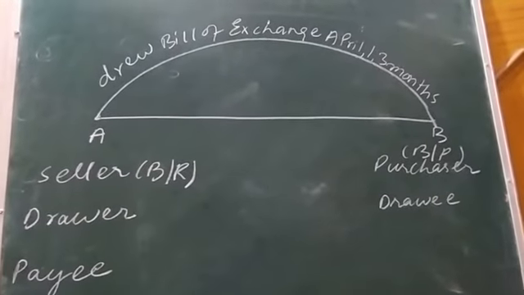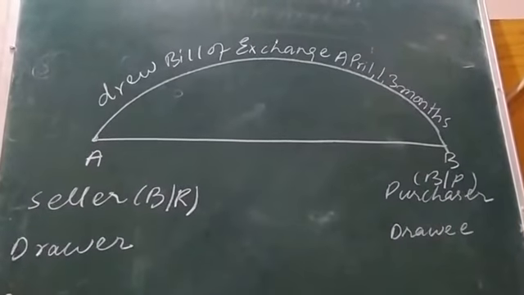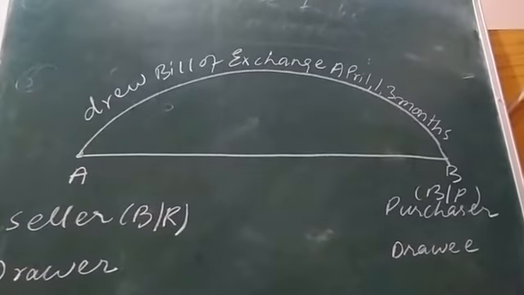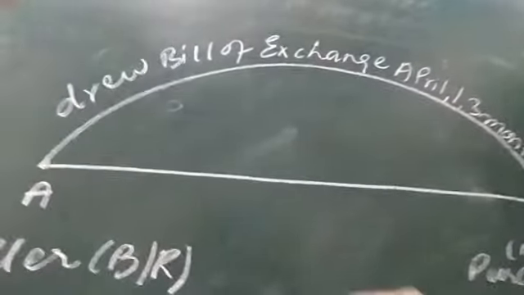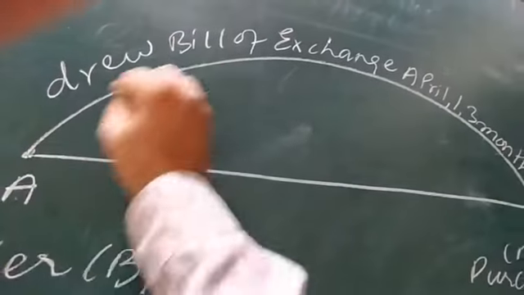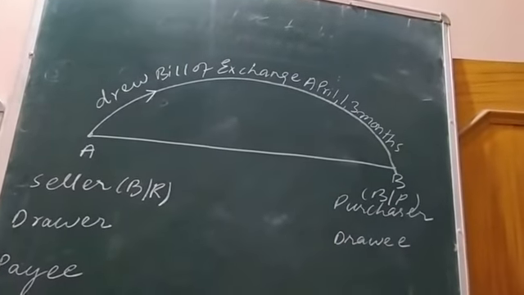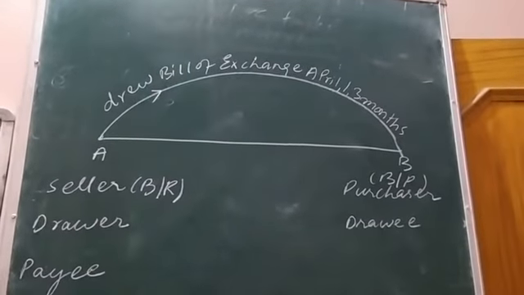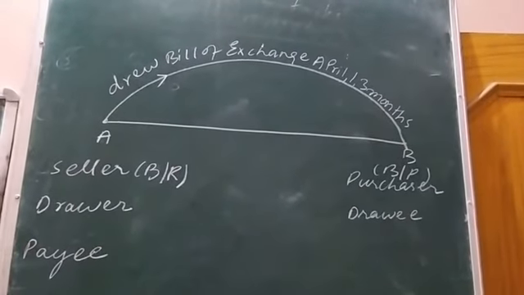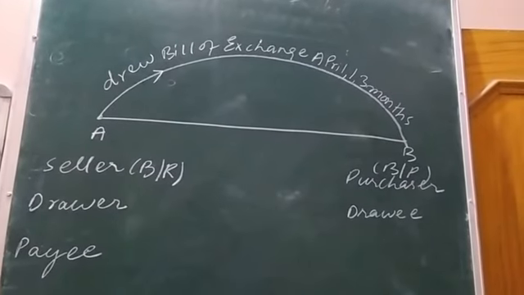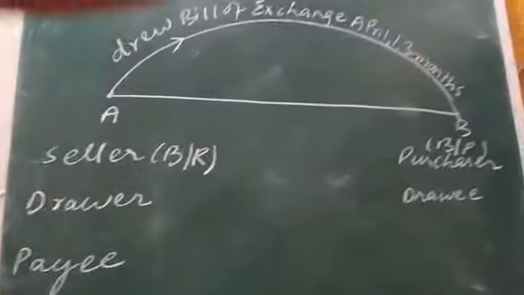Now you can see one semicircle is drawn, and on it is mentioned: drew bill of exchange on April 1st for 3 months. Who drew? The seller. Drew means issued the bill of exchange, and to whom is this bill given? To B. So A drew the bill of exchange, that's why A is known as the drawer, or issuer. Drawer or issuer.